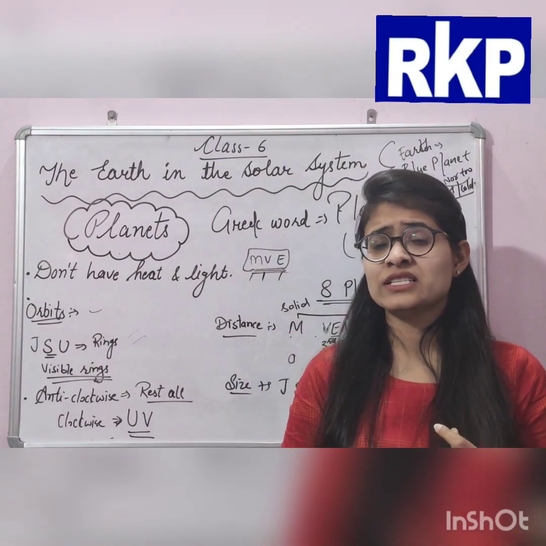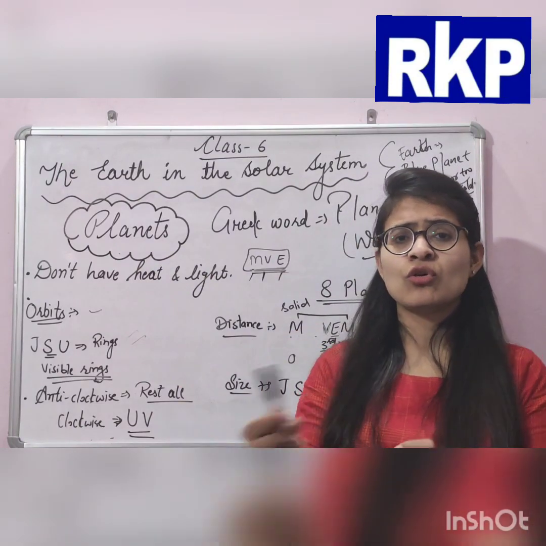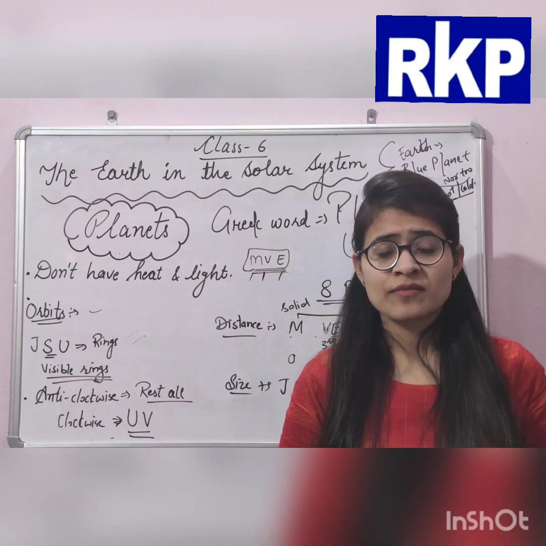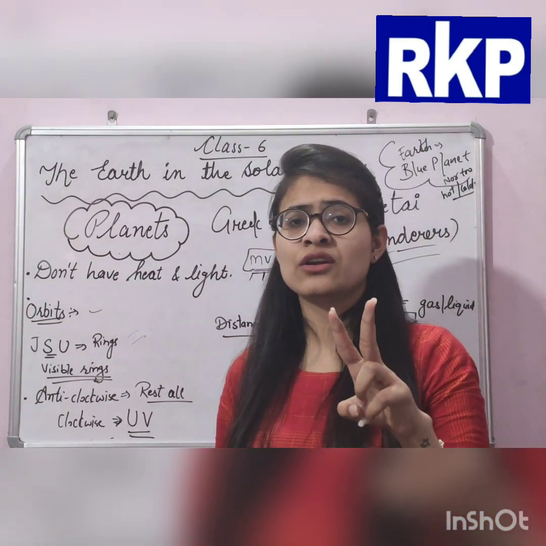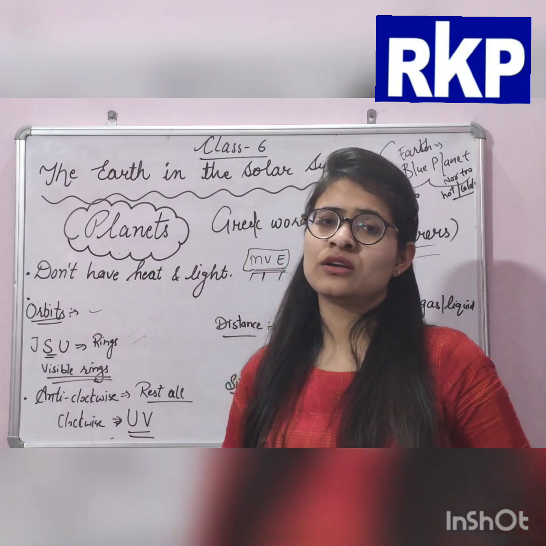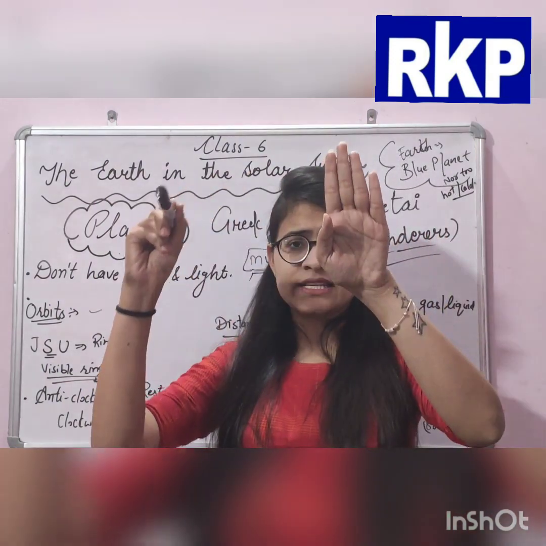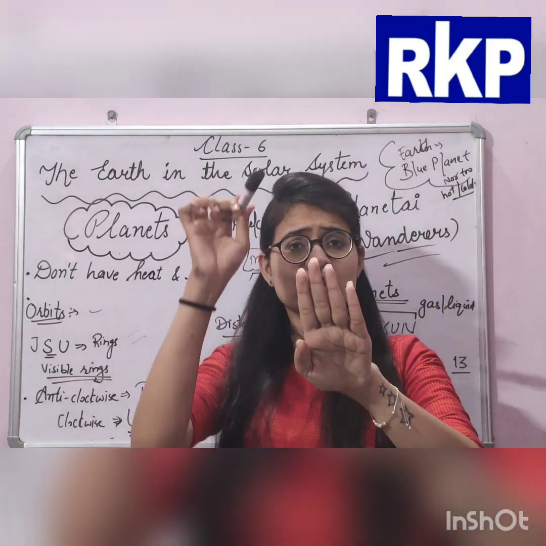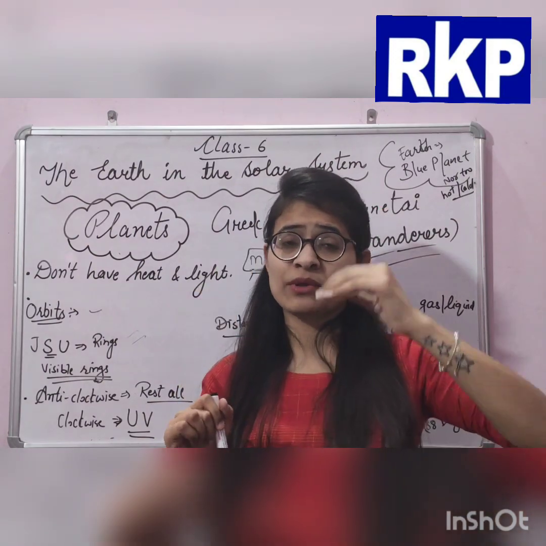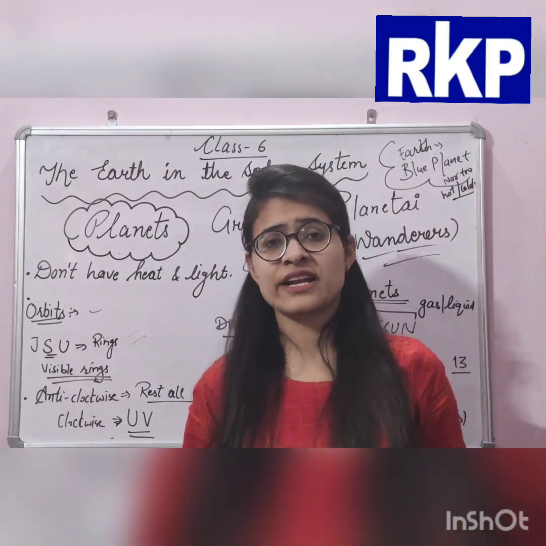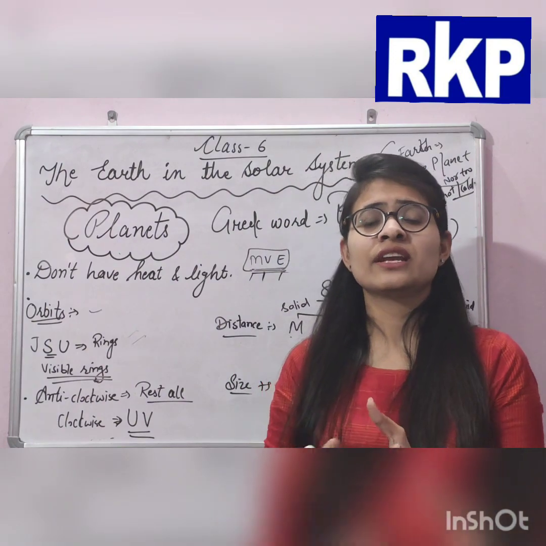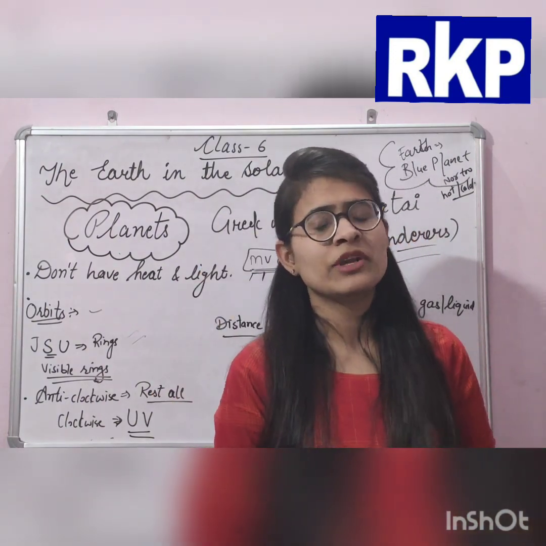Among these 8 planets, 6 planets revolve anti-clockwise and 2 planets revolve clockwise. Okay, clockwise हो गया like this. Okay, but anti-clockwise like this, जहां से जो आपकी वॉच है वो उल्टी चलनी शुरू हो जाए, that is anti-clockwise, or in the direction of the clock, that will be clockwise.